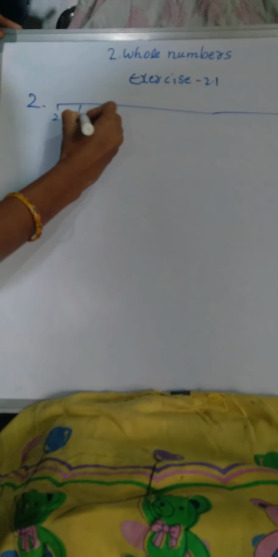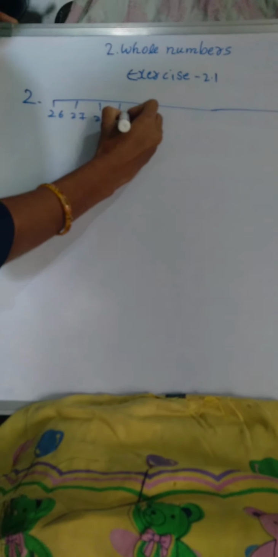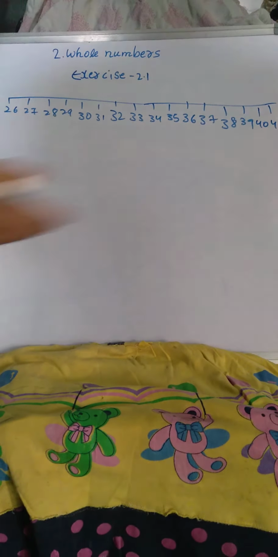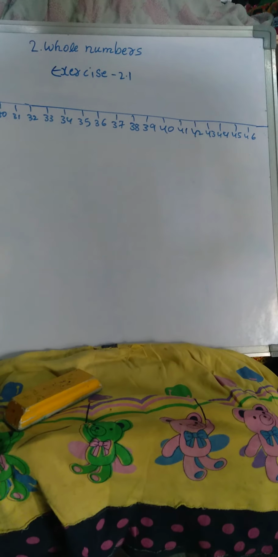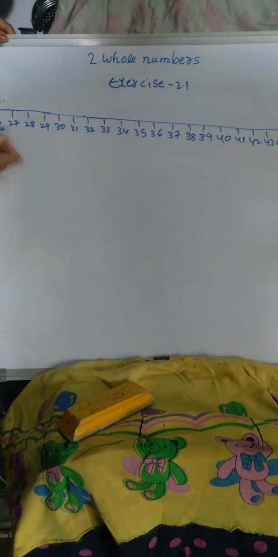26, 27, 28, 29, 30, 31, 32, 33, 34, 35, 36, 37, 38, 39, till where? Till 46. See, between 26 and 46. So we'll count. We should not count 26 and 46.